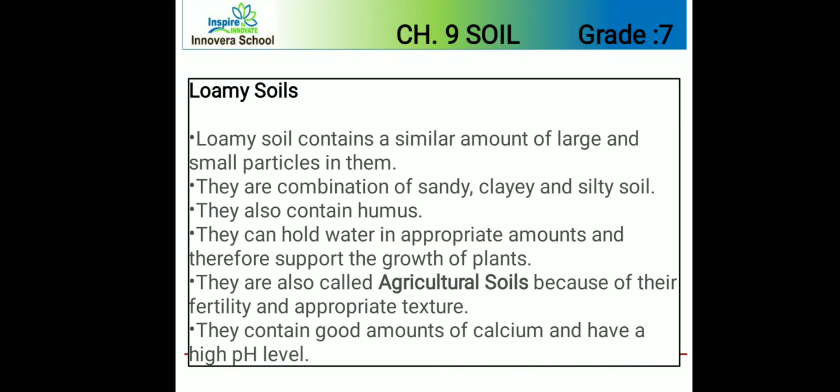Loamy soil. Loamy soil contains a similar amount of large and small particles. They are a combination of sandy, clay, and silt soil. They also contain humus. They can hold water in appropriate amount and therefore support the growth of plants. They are also called agricultural soil because of their fertility and appropriate texture. They contain a good amount of calcium and have a high pH level.